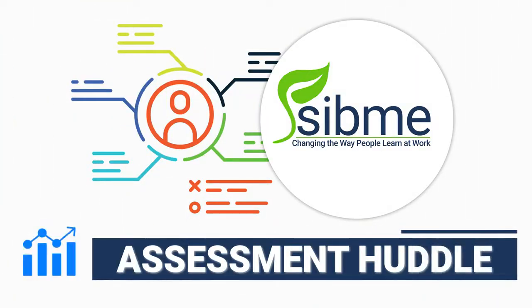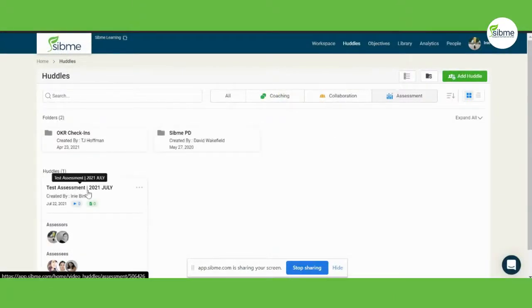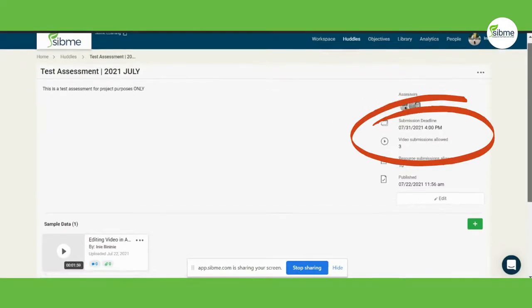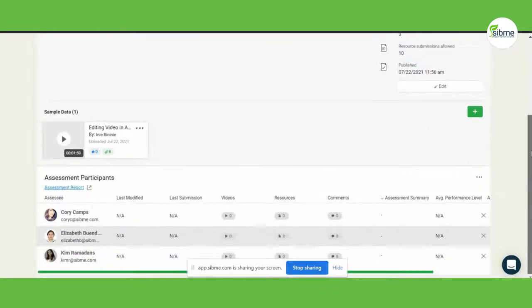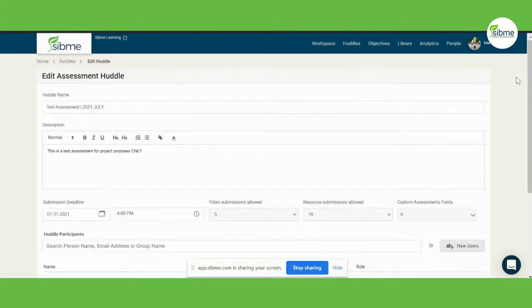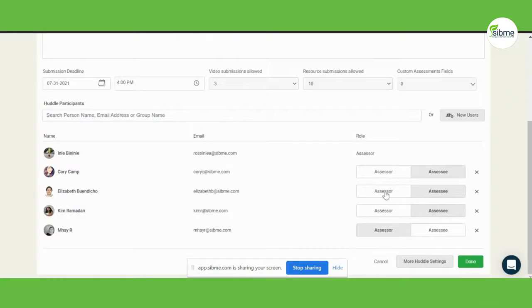Sibme's assessment huddles were designed to assess performance-based skills through assessee-submitted video. Assessment huddles are created with a submission deadline and a specified number of videos and/or artifacts. Additionally, huddle creators can invite multiple participants to participate inside the assessment huddle. Assessment huddles have two participant roles.